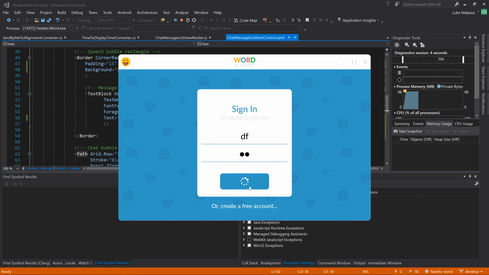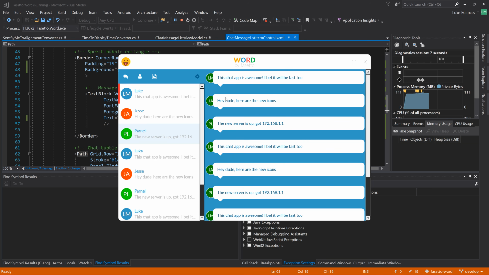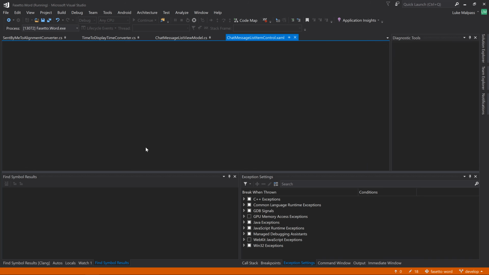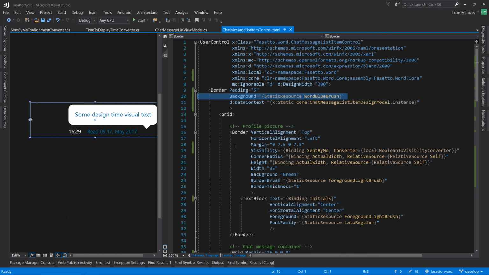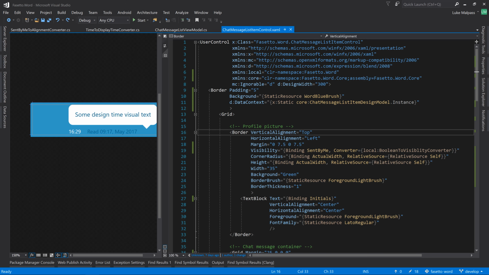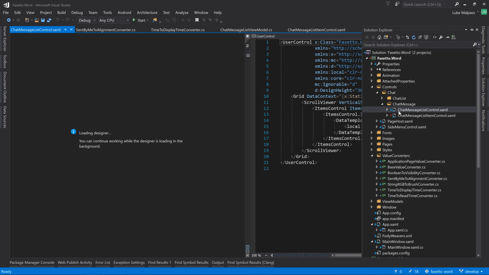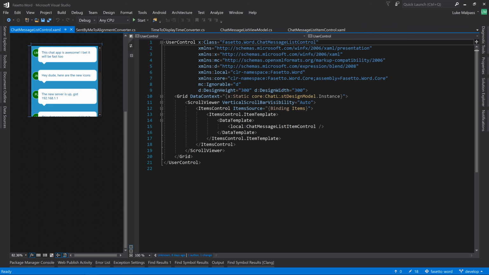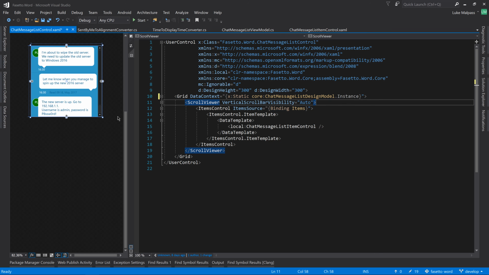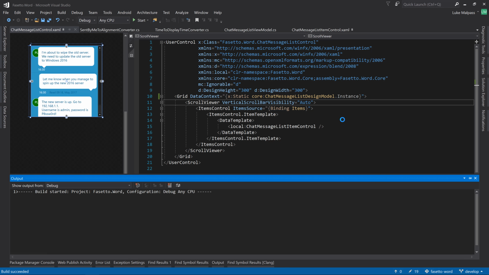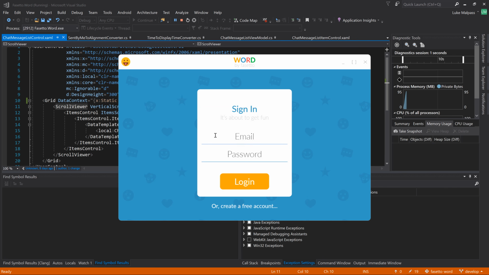Type in anything in here. You can see there, oh, we've also got to bind this list. And we've also got a blue background, I've noticed here, which we added just for while we were designing to visually see. So let's just remove that. Well, actually, let's leave that in, but let's remember to remove that last. What were we doing? Oh yeah, we need to bind the actual chat message list control to now the chat message design model we made. So change that to the chat message list design model. And press F5 and we should see... Oh, and we've... Actually, that's right, yeah.